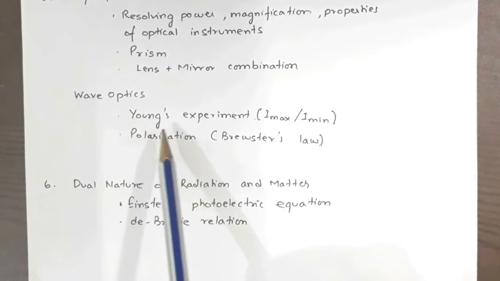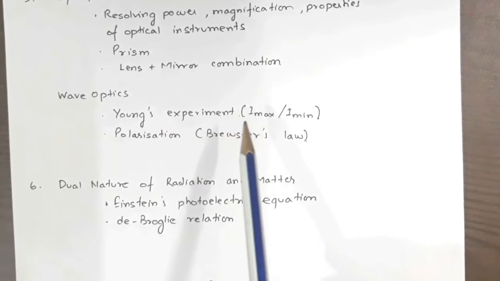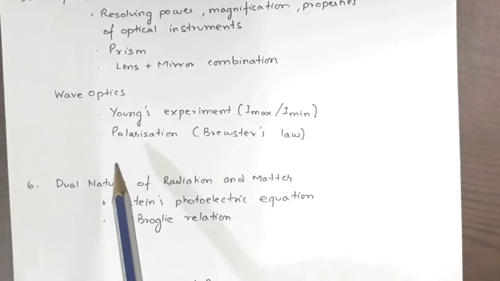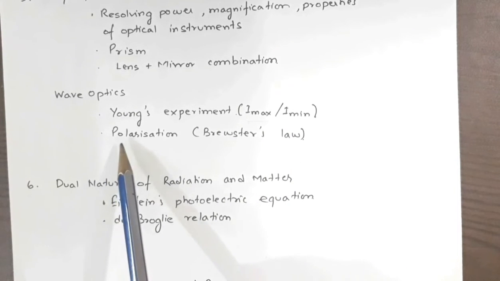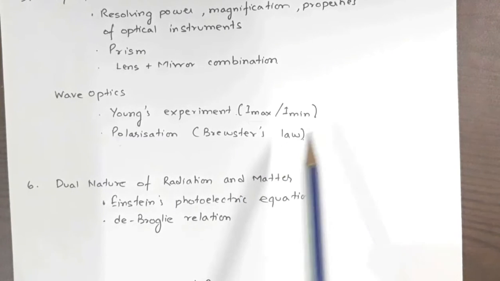From wave optics, please go through the Young's double slit experiment based questions, like the ratio of I max, I minimum and all. Polarization is another very important topic. Questions may be asked from Brewster's law.